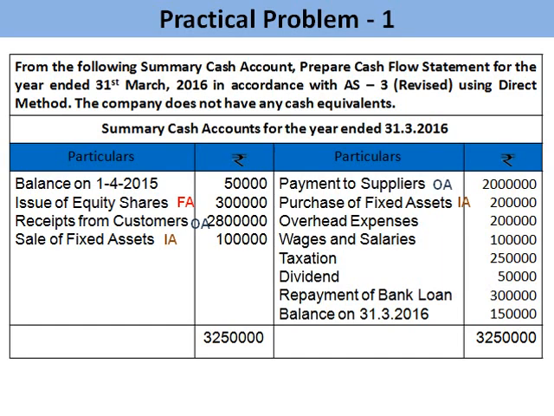Overhead expenses, wages and salaries are operating activities. Taxation, there is no information given for taxation, so it is treated as operating activity. Dividend paid, it is a financing activity. Repayment of bank loan, this is also a financing activity. Balance on 31/3/2016, this will be the answer, cash and cash equivalents at the end.